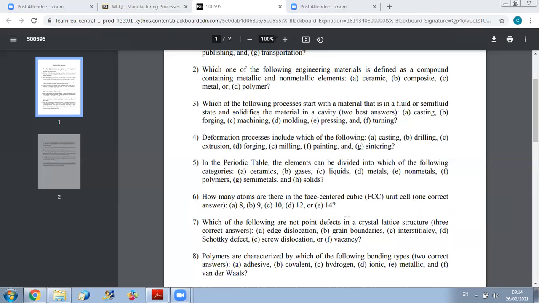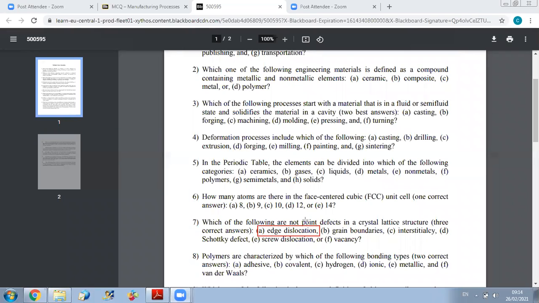We have point defects, line defects, and surface defects. So here we want to select what are the defects that are not point defects. Okay. So first, edge dislocation is which type of defect? Who remembers? Edge dislocation is which type of defect? Yes, exactly. It's a linear defect, so it's not a point defect.